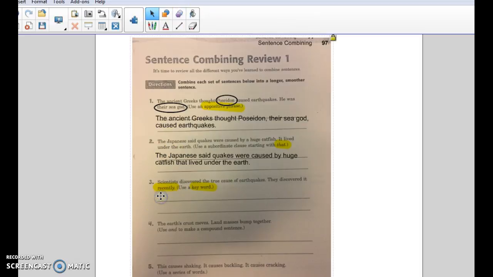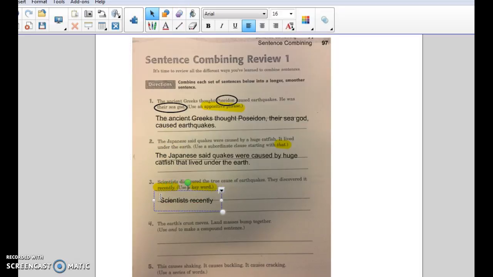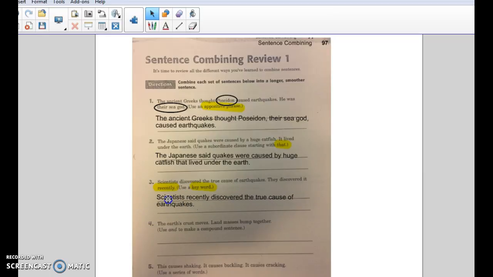So, scientists recently discovered the true cause of earthquakes. That works. Now, if these are pretty tricky for you, it's okay. We will keep practicing and you'll start seeing the patterns here. You know that yes, the keyword is going to be recently because all of this is just repeating that, okay?